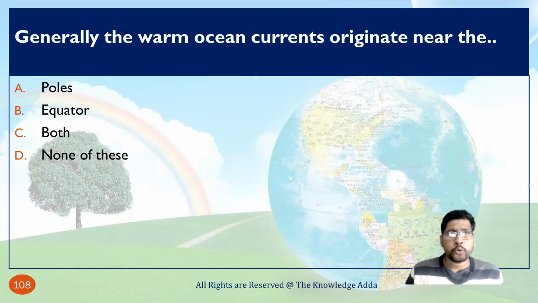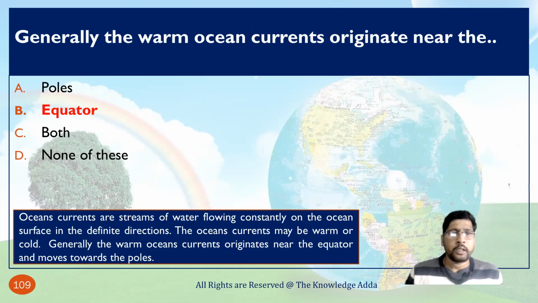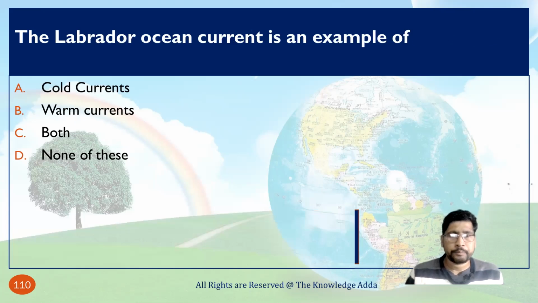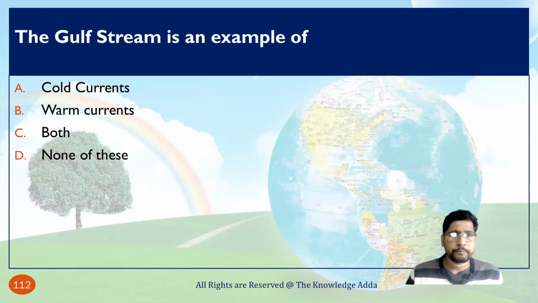Generally, warm ocean currents originate near the equator. The Labrador ocean current is an example of a cold current. The Gulf Stream is an example of a warm current.